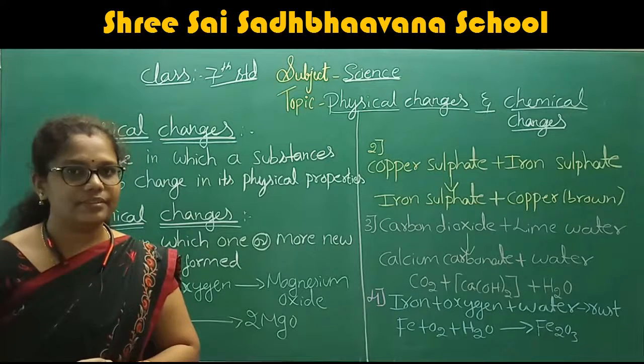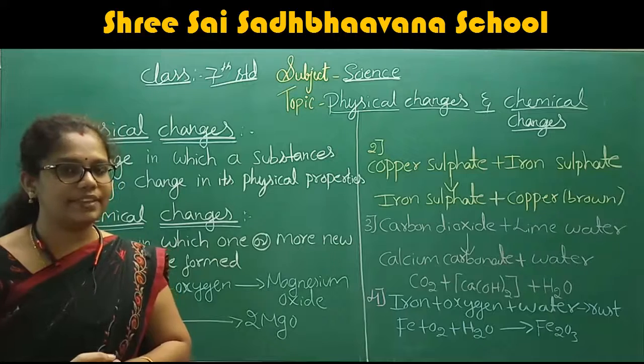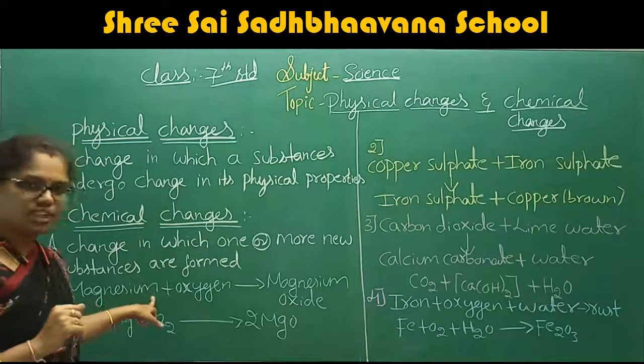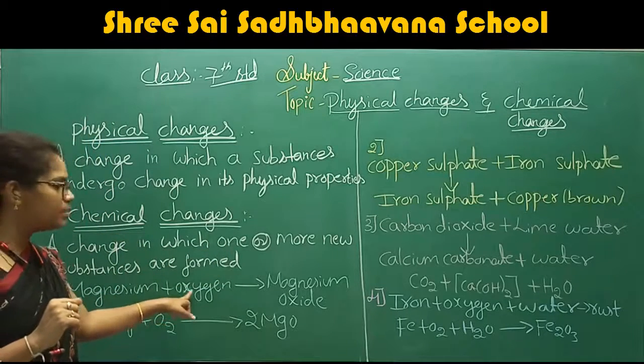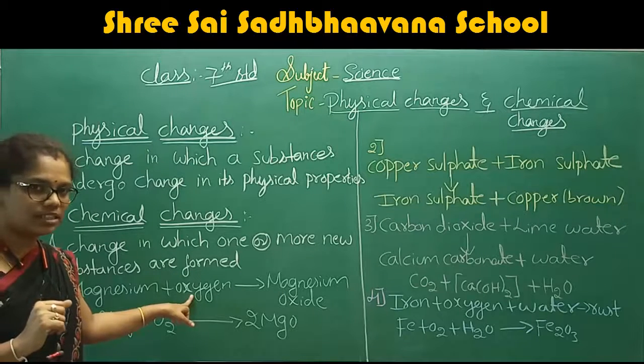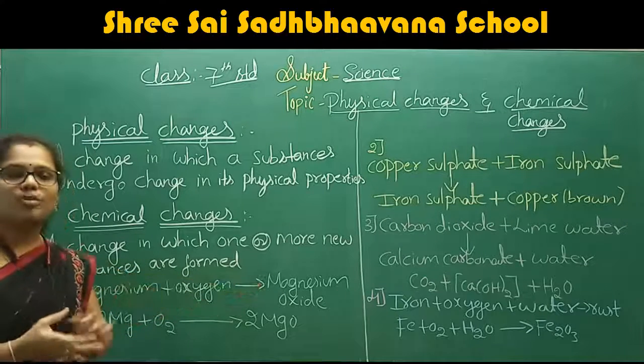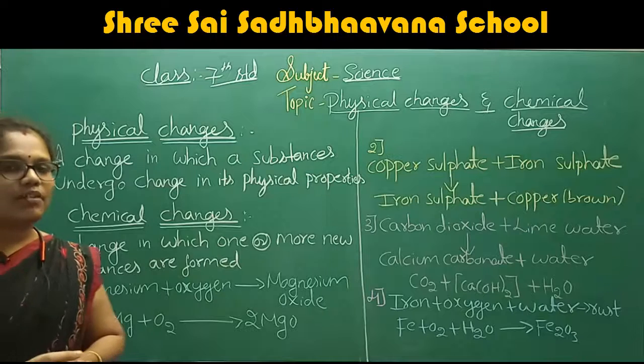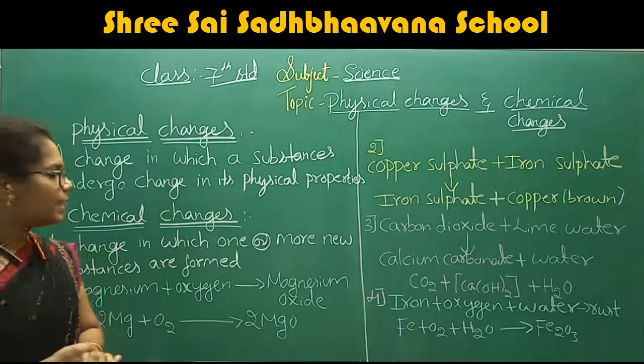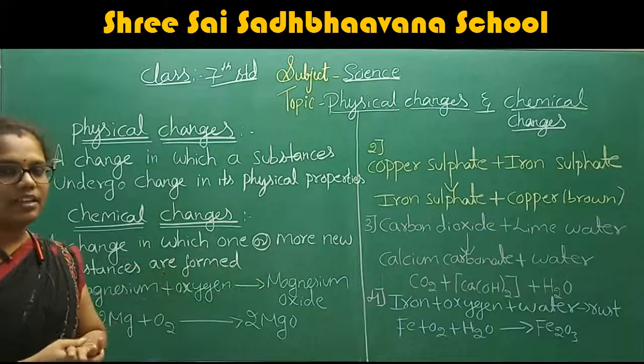One more time, I just repeated the activity. When this magnesium burns in the presence of oxygen, it forms magnesium oxide.